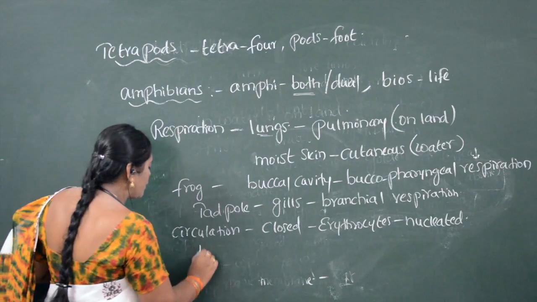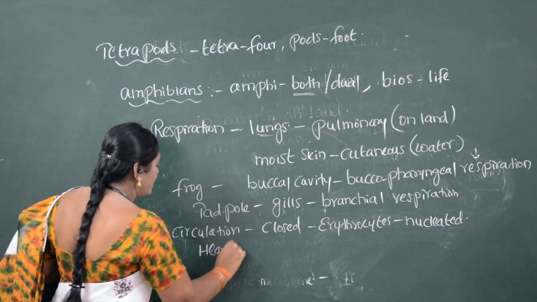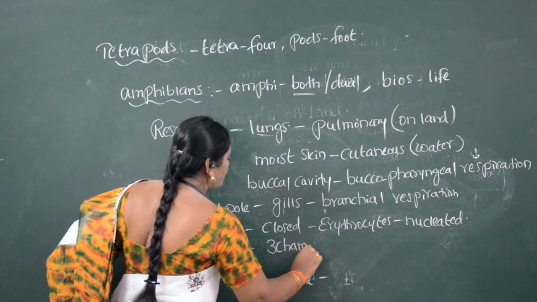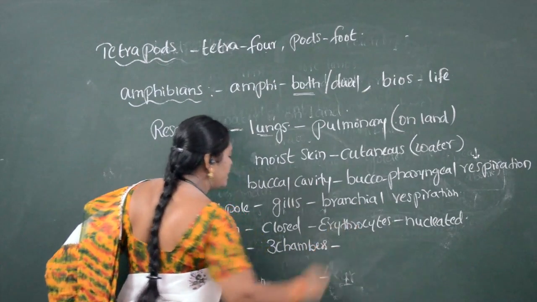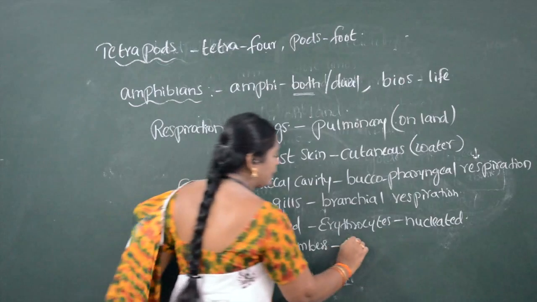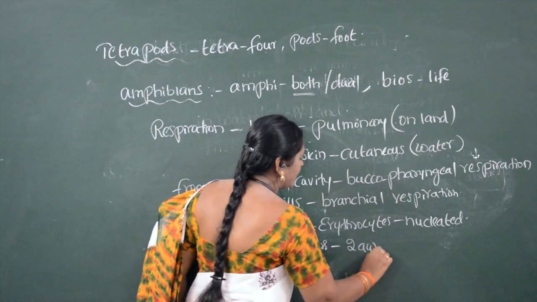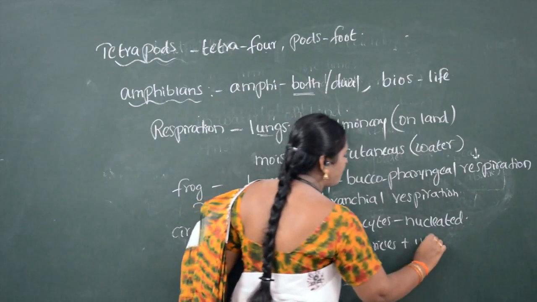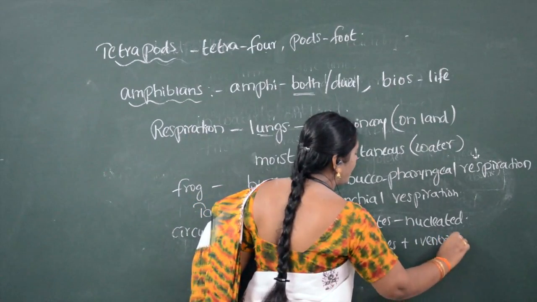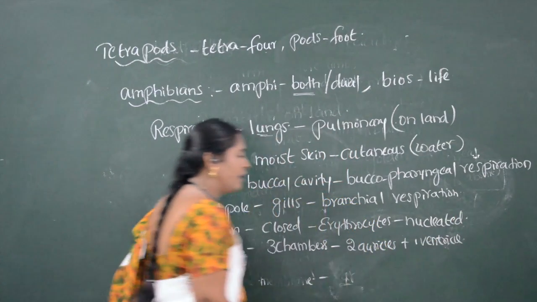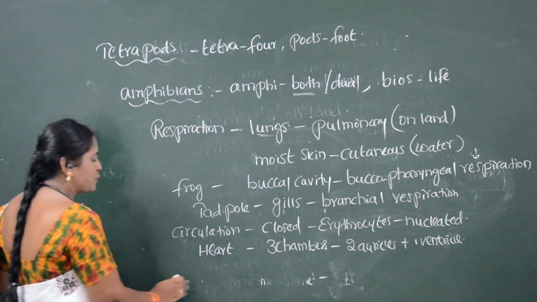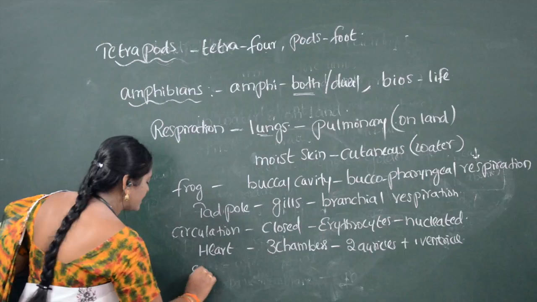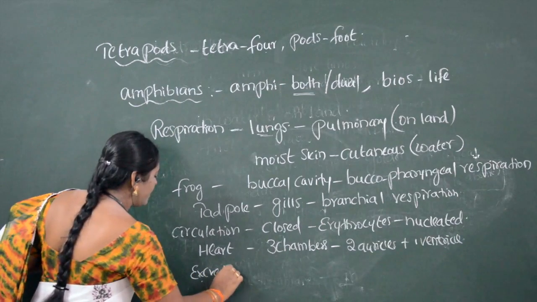The heart of amphibians is of three chambers, that is two auricles and one ventricle. Next one is the nervous system, or after excretion we will go for the nervous system.